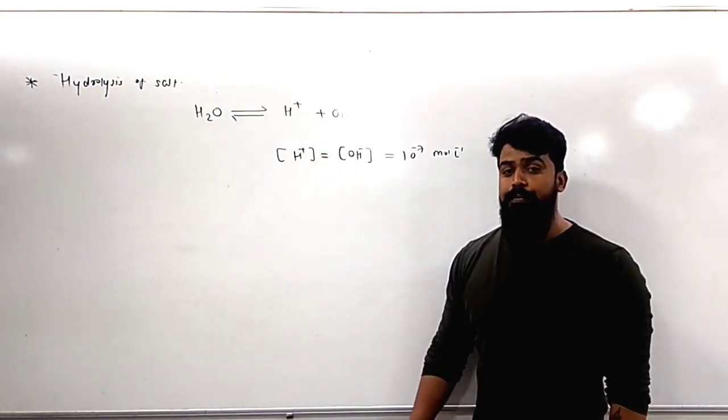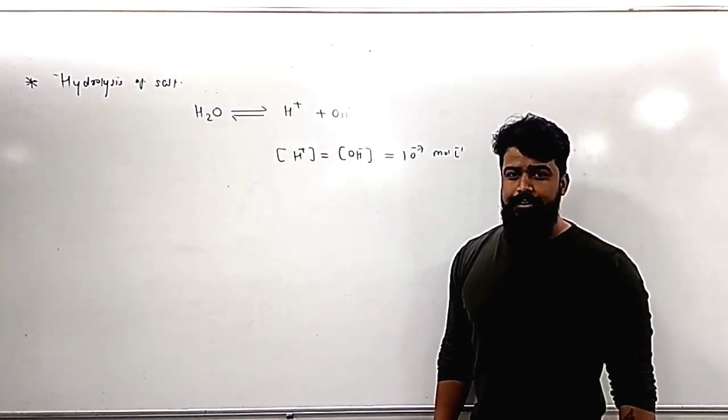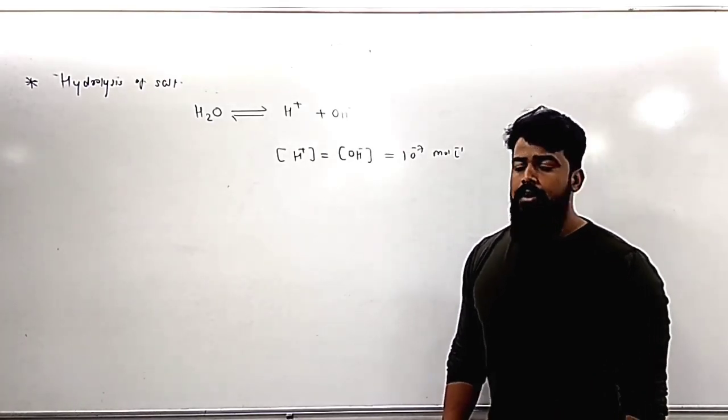So pure water is a bad conductor of electricity, and that's why the pH of pure water is 7 and pure water is neutral in nature.